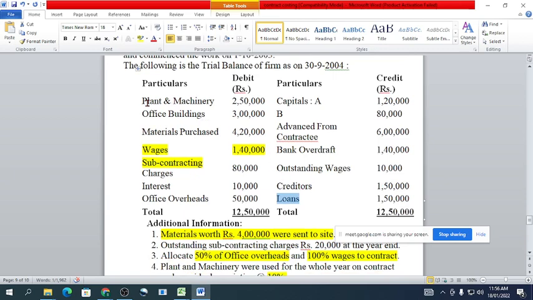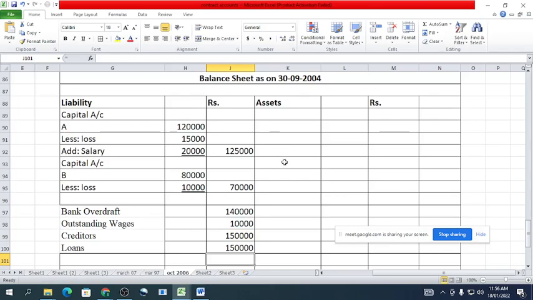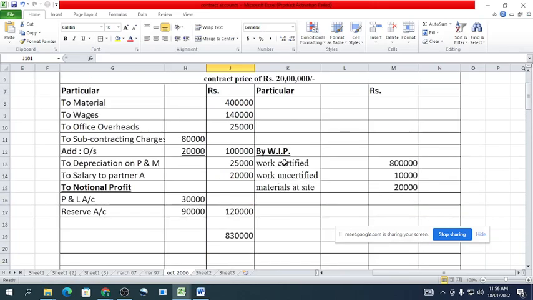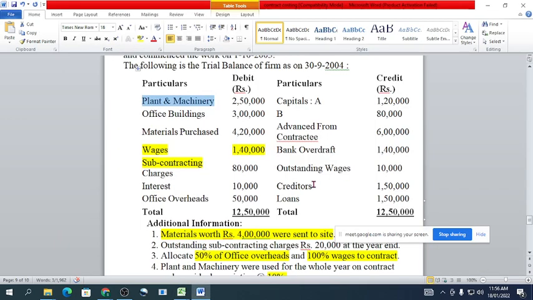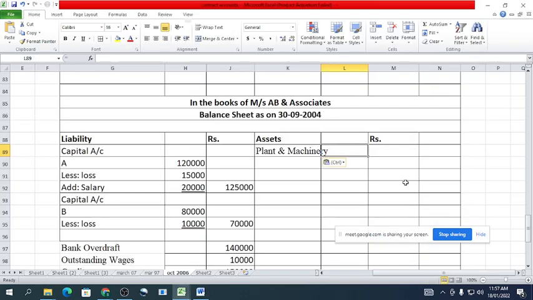On the asset side, plant and machinery. We have already transferred it to the contract account, but only depreciation is transferred there. Okay. So we will mention here plant and machinery. Full amount is rupees 2,50,000.